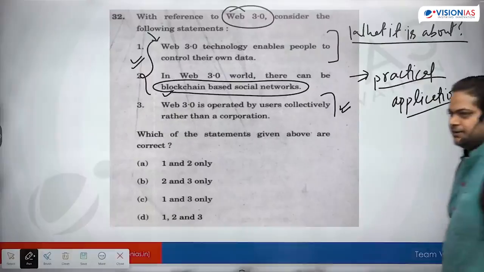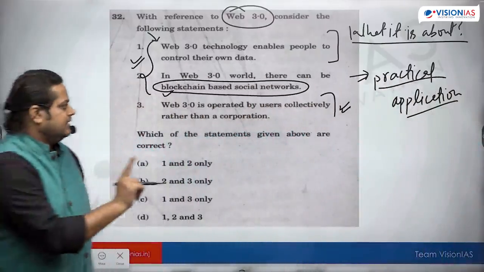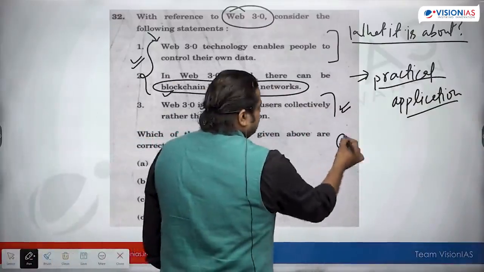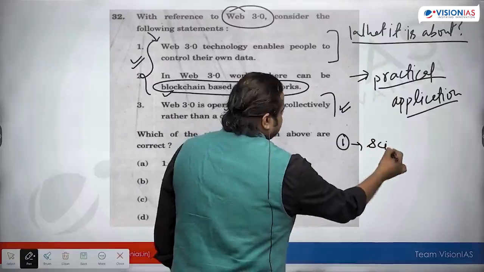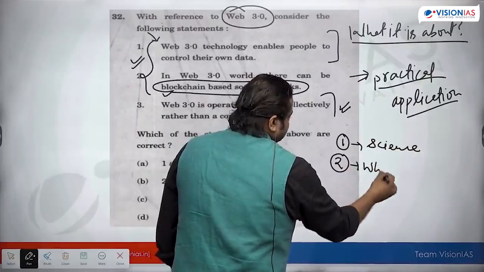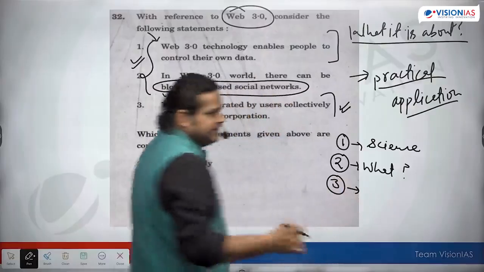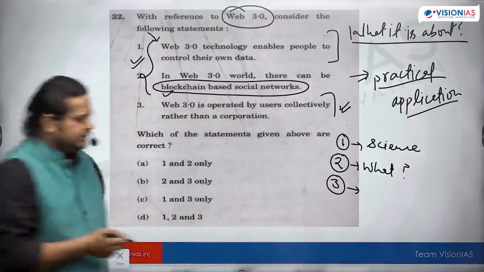Second thing. Whenever we read about any technology, the first question is: what is the science behind it, what is this technology? Then if there is some background, what is that background?